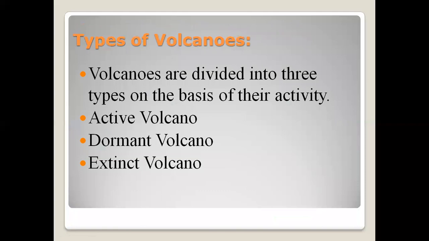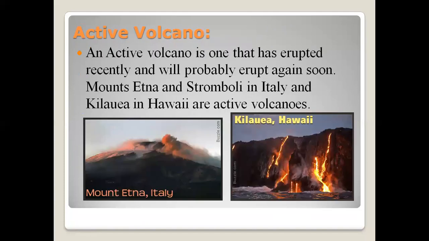On the basis of their activity, volcanoes are divided into three types. Number one is active volcano, second is dormant, and third is extinct volcano. Look at the active volcano, students. An active volcano is one that has erupted recently and will probably erupt again soon. Examples are Mount Etna and Stromboli in Italy, and Kilauea in Hawaii. You can see the pictures here.